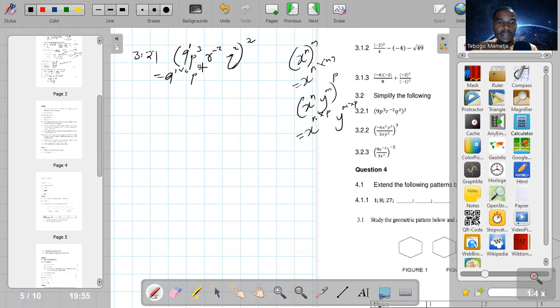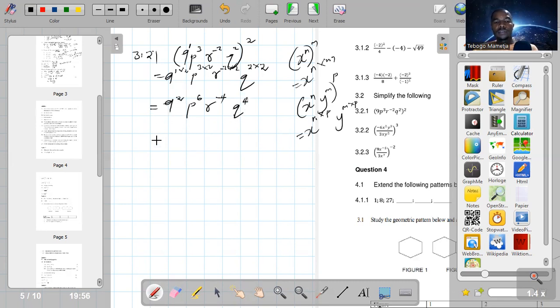Then p to the power of 3 times 2, then r to the power of -2 times 2, then q to the power of 2 times 2. So this is 9 to the power of 2, p to the power of 6, r to the power of -4, q to the power of 4.